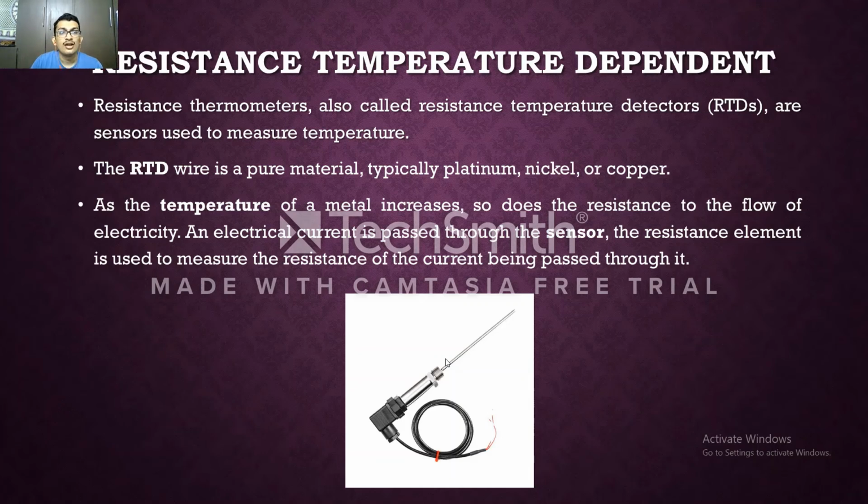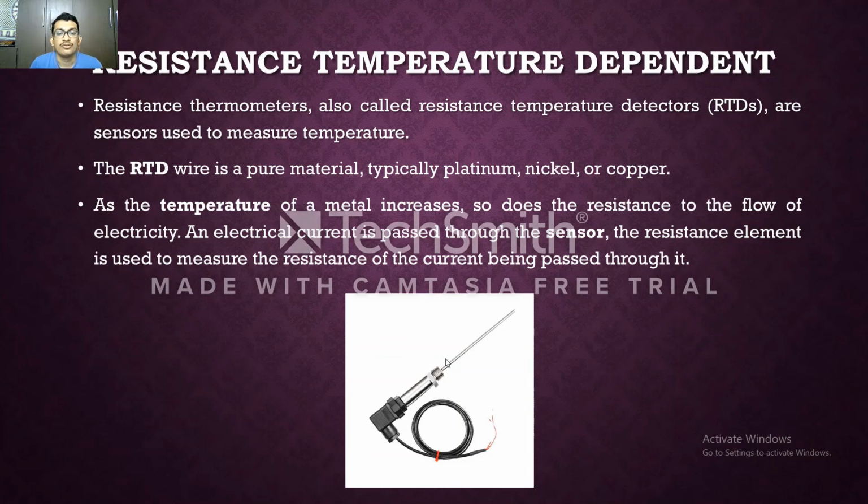Now we are going to learn about the resistance temperature dependent sensor, which is also called the RTD sensor. Resistance thermometers are sensors used to measure temperature. The RTD wire is a pure material, typically platinum, nickel or copper. As the temperature of the metal increases, the resistance to the flow of electricity also increases. As electrical current is passed through the sensor, the resistance element is used to measure the resistance to the current being passed through it.